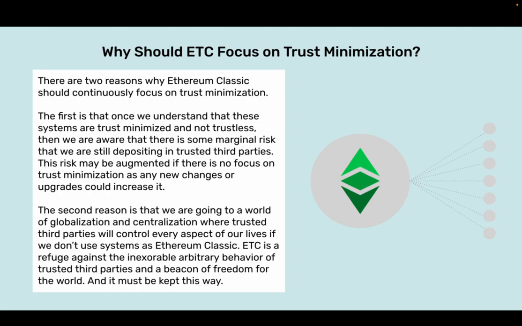There are two reasons why Ethereum Classic should continuously focus on trust minimization. The first is that once we understand that these systems are trust minimized and not trustless, then we are aware that there is some marginal risk that we are still depositing in trusted third parties. This risk may be augmented if there is no focus on trust minimization, as any new changes or upgrades could increase it.